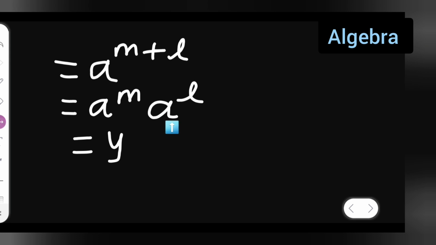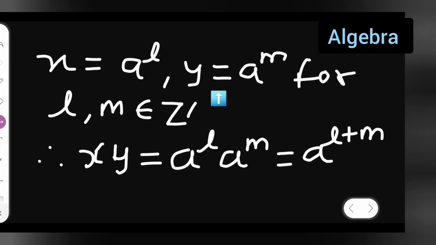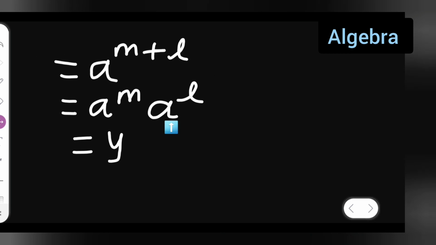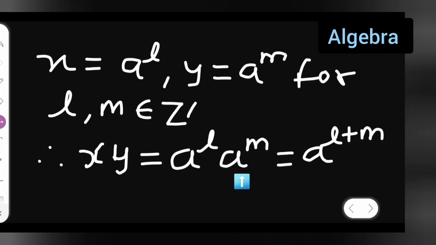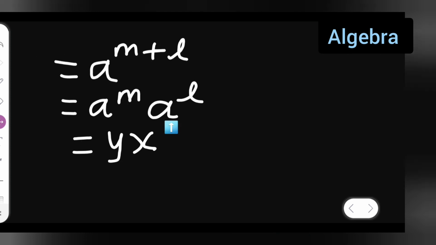And a^L is nothing but x, so write x. So finally we proved that xy = yx.